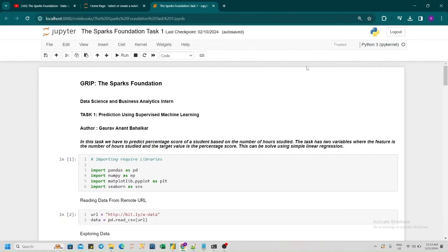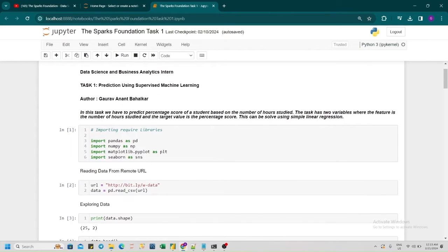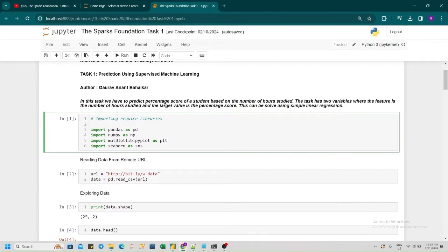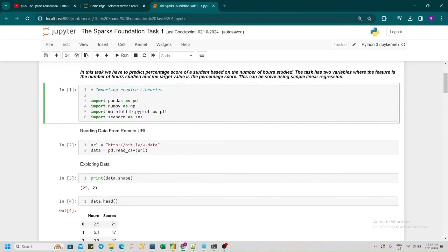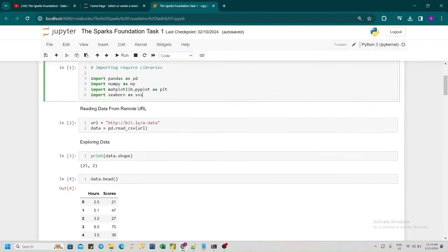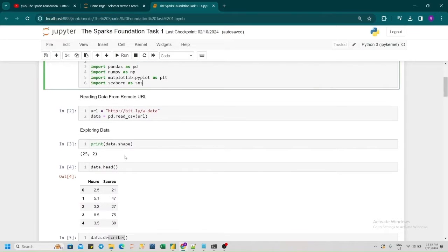Here we are importing some required libraries for the analysis, which are pandas, numpy, matplotlib and seaborn. After that, we are reading the data from the URL. After reading the data, I am getting the shape of (25, 2), which means that there are 25 rows in the data and 2 columns.